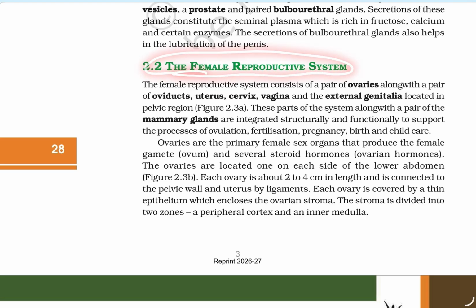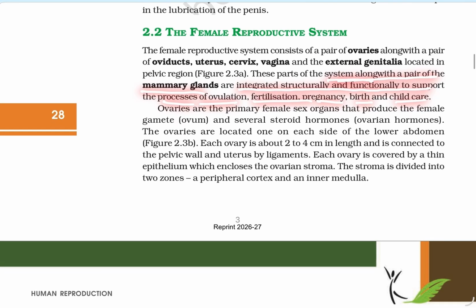The female reproductive system. The female reproductive system consists of a pair of ovaries along with the oviducts, uterus, cervix, vagina, and external genitalia located in the pelvic region. These parts of the system, along with a pair of mammary glands, are integrated structurally and functionally to support the processes of ovulation, fertilization, pregnancy, birth, and child care. The ovaries are the primary sex organs that produce the female gamete, the ovum, and several steroid hormones, the ovarian hormones.